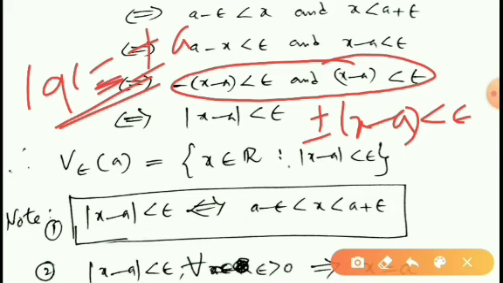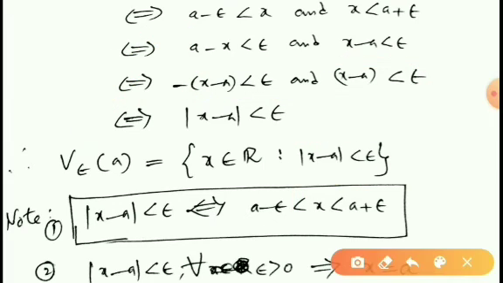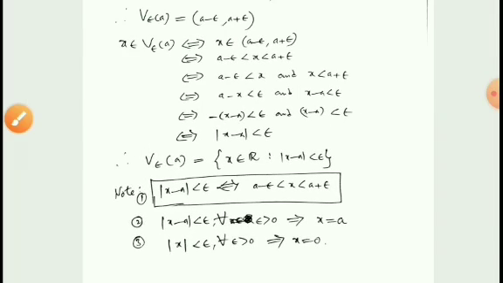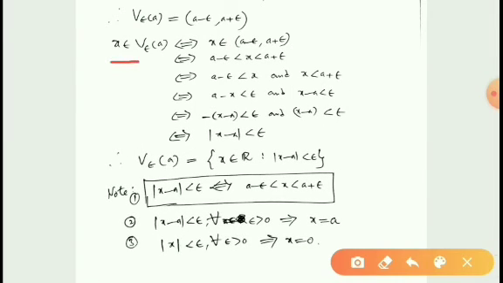Therefore, plus or minus (x minus A) can be written as modulus of x minus A, which is less than epsilon. So whenever x belongs to V epsilon A, that means x is a member of the epsilon neighborhood of A, then obviously x satisfies the condition modulus x minus A less than epsilon.